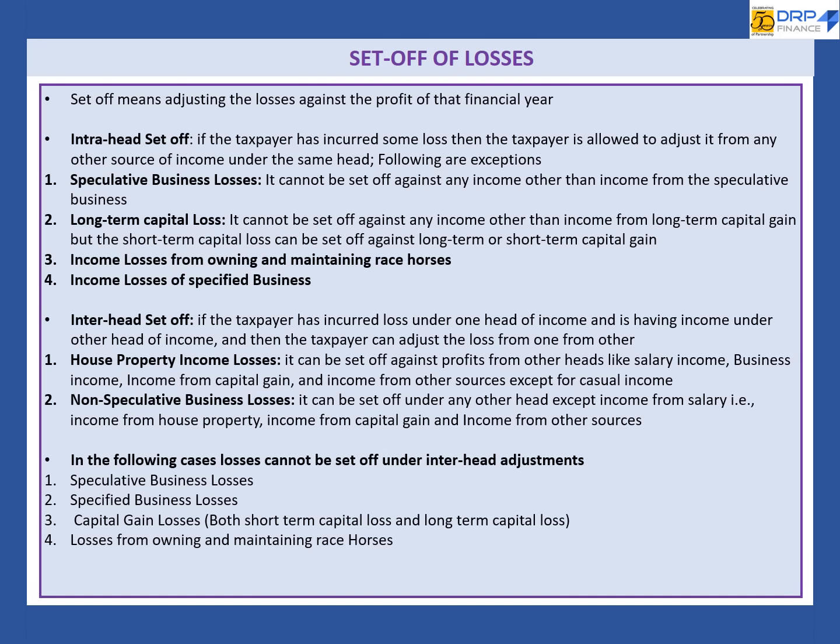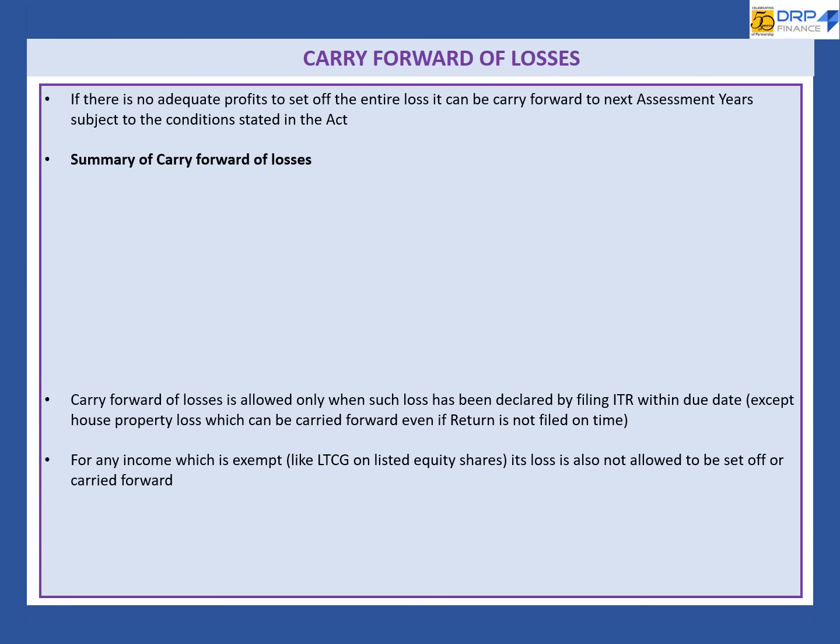In the following cases, losses cannot be set off under inter-head adjustment: speculative business losses, specified business losses, capital gain losses, losses from owning and maintaining racehorses. If there are no adequate profits to set off the entire loss, it can be carried forward to next assessment years subject to the conditions stated in the Act.